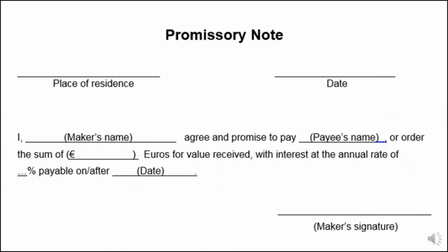And this promissory note will be signed by the maker, that is by the debtor. So the name of the person to whom the payment will be made will be written, or if it is to the bearer, it will be written to the bearer.